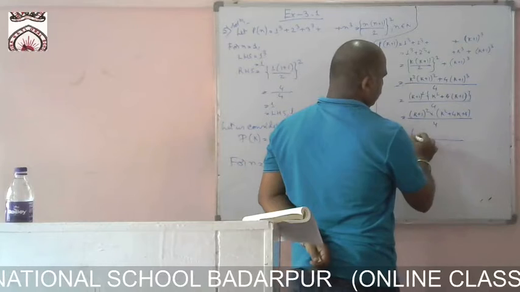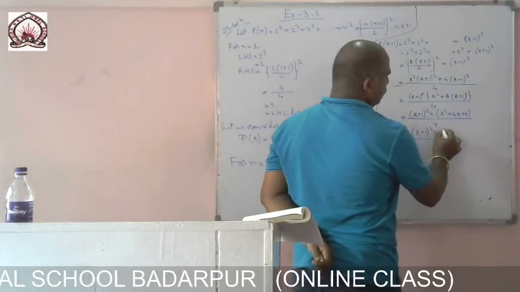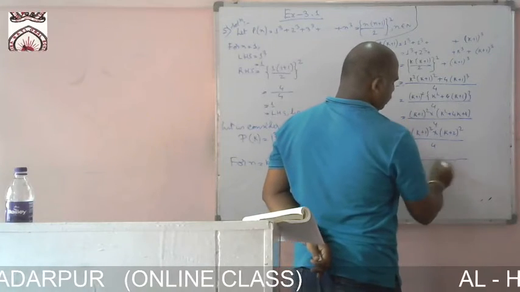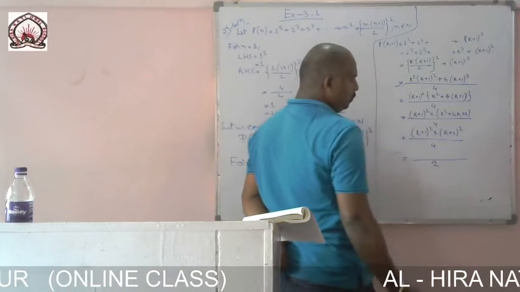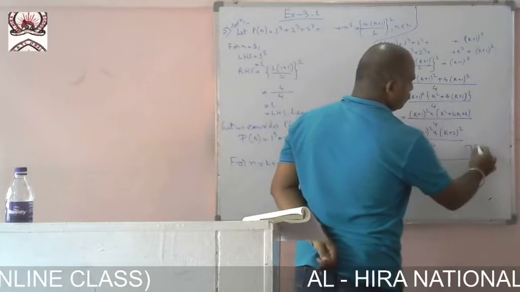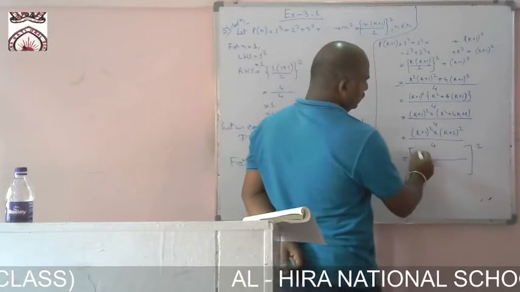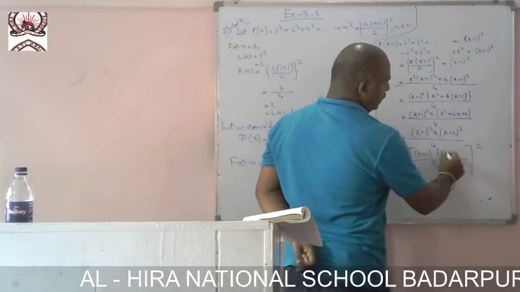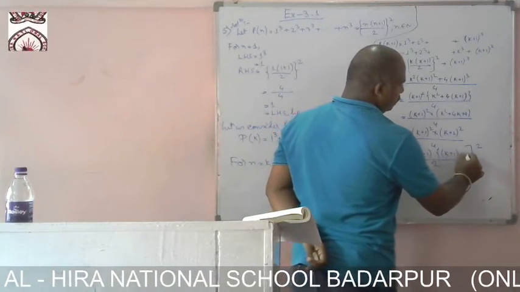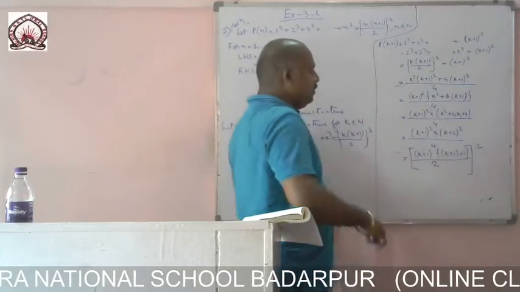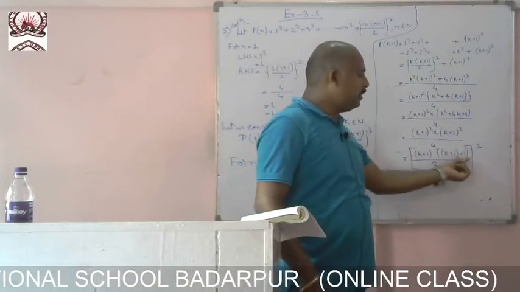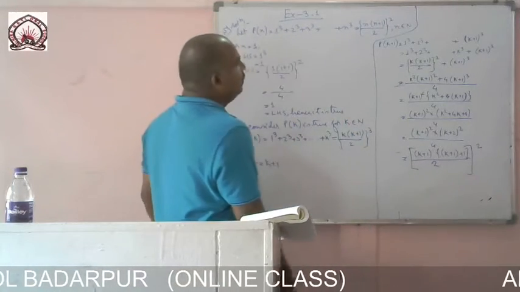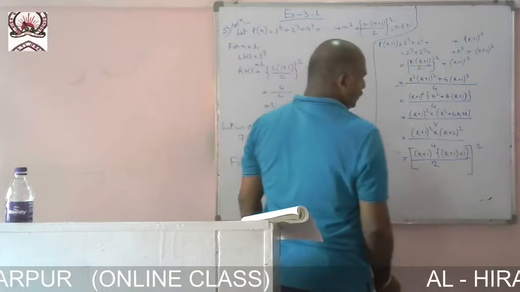This is nothing but equal to k plus 1 whole thing square into k plus 2 whole thing squared by 4. 4 means 2 squared, so we can write this as k plus 1 into k plus 1 plus 1, divided by 2, similarly to that of P of n.